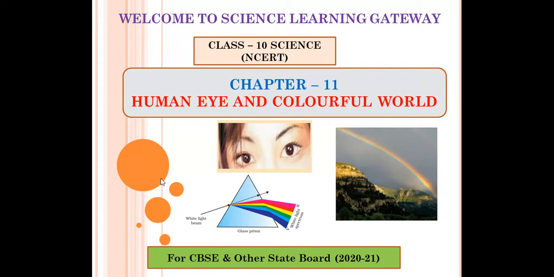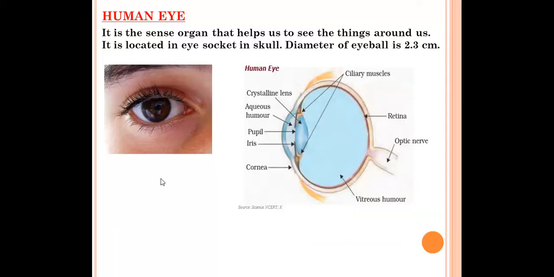Okay, so let's start with our chapter human eye and the colorful world. Human eye: you all know the human eye is one of the sense organs, which is very important and very valuable for us, because through our eyes only we can see the wonderful world around us and the colors around us. Without eyes we cannot see the world and the many colors around us, right? So it enables us to see the beautiful and colorful world around us.